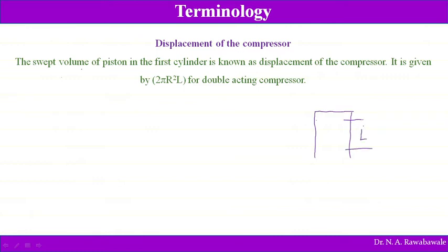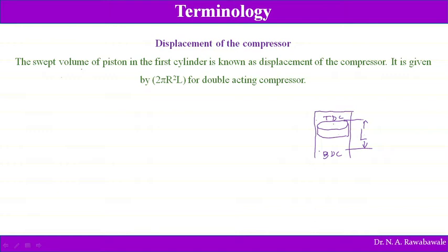So this is the distance through which the piston travels or moves in this cylinder. Say this is the piston, which moves in this cylinder from top dead center (TDC) to the BDC, the bottom dead center. So this distance traveled is known as the stroke length.